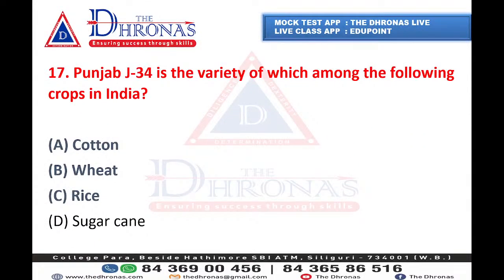Okay, now question number 17. Punjab J34 is the variety of which among the following crops in India? That is basically a controversial crop of Punjab. So what is the name of that crop? Is it cotton or wheat or rice or sugarcane? What is the right answer here? If you don't know, make it a skip.